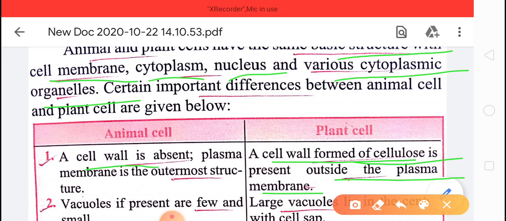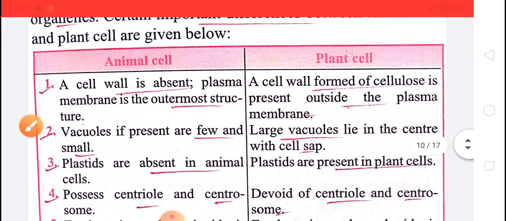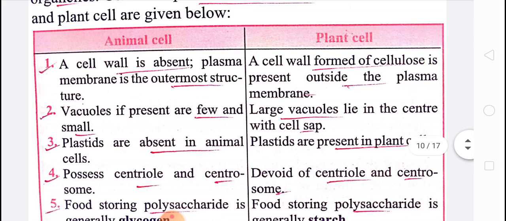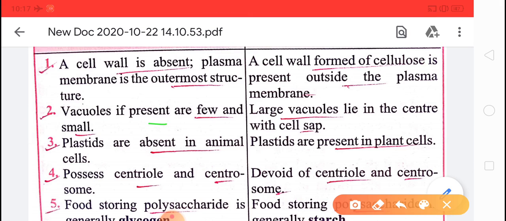Second, vacuoles. Vacuoles, if present, are few and small. Children, in animals, vacuoles are basically few in number. Sometimes they are absent, but in some organisms, if vacuoles are present, they are very small and few in number.